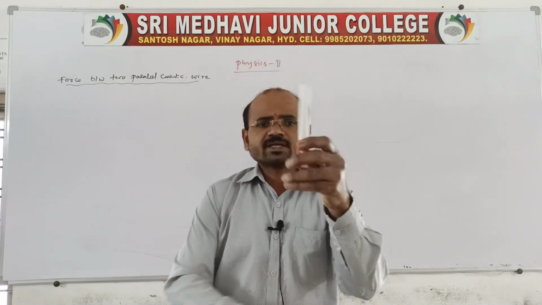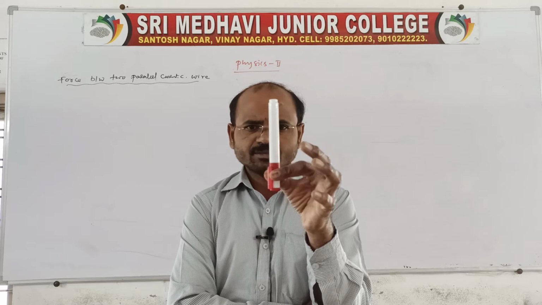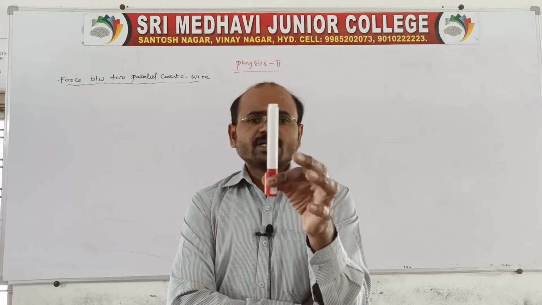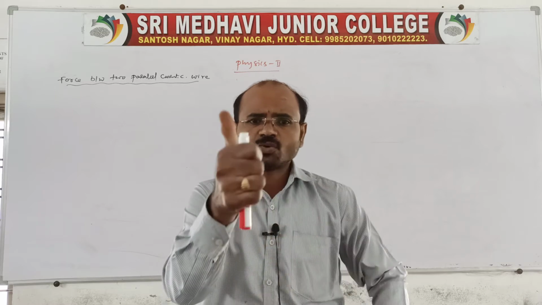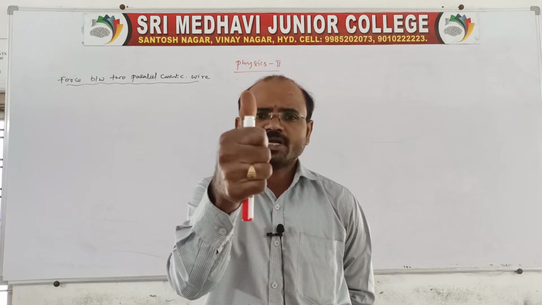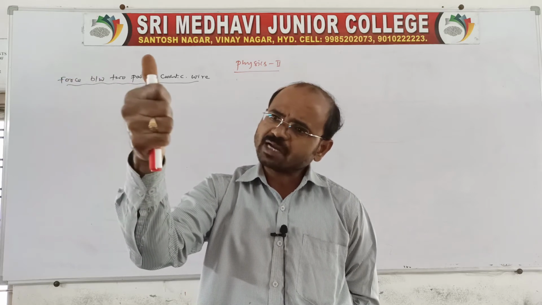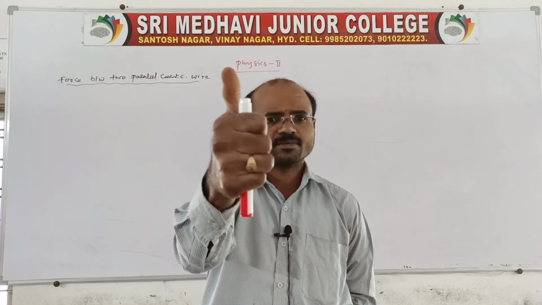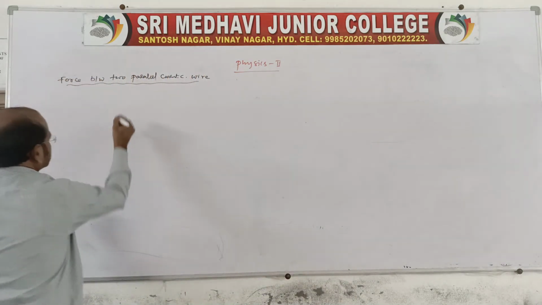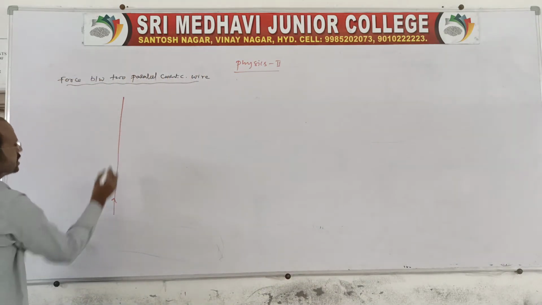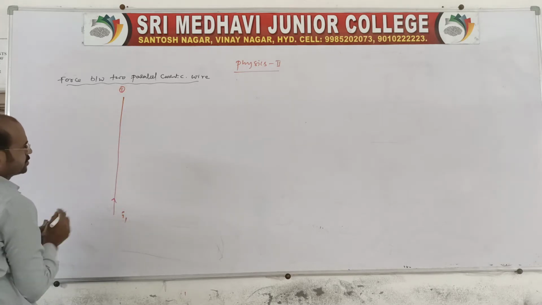Suppose you take one current carrying conductor. According to the thumb rule, the thumb indicates the direction of the current and the folded fingers indicate the direction of the magnetic field, which is anticlockwise. The first current carrying conductor carries the current I1.